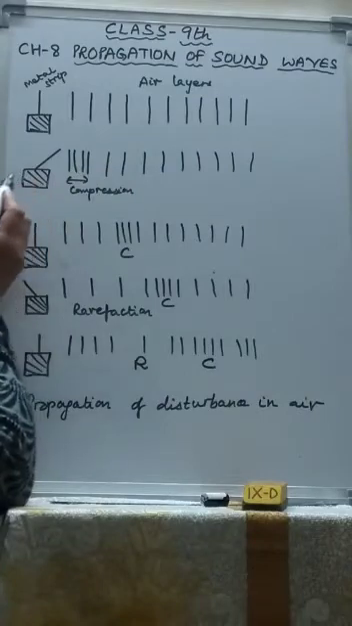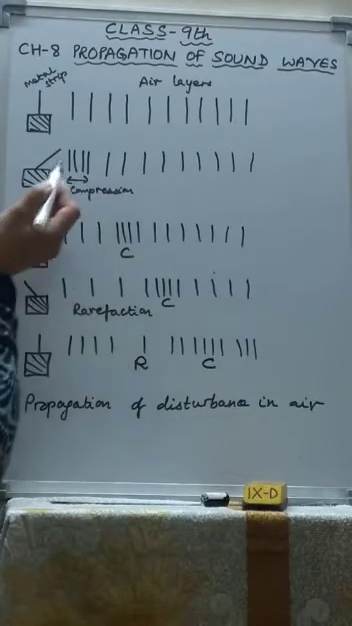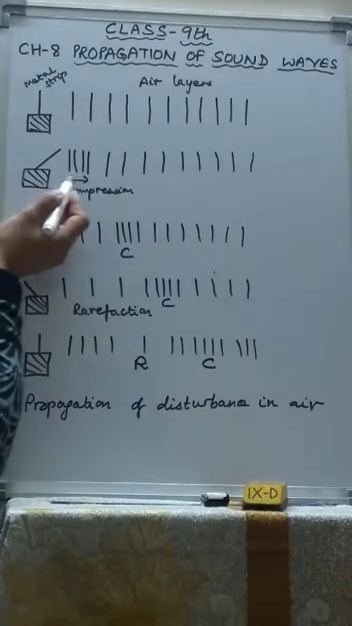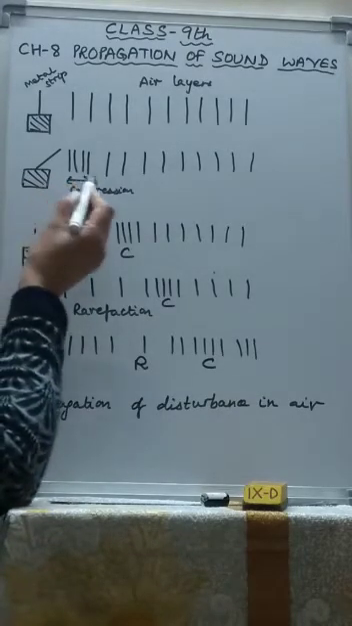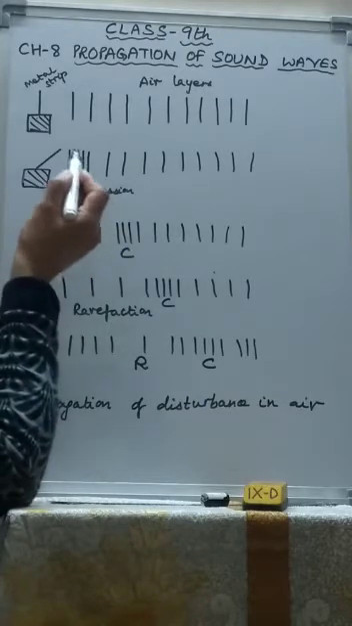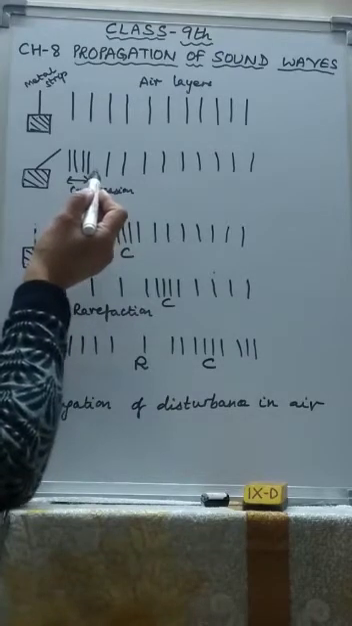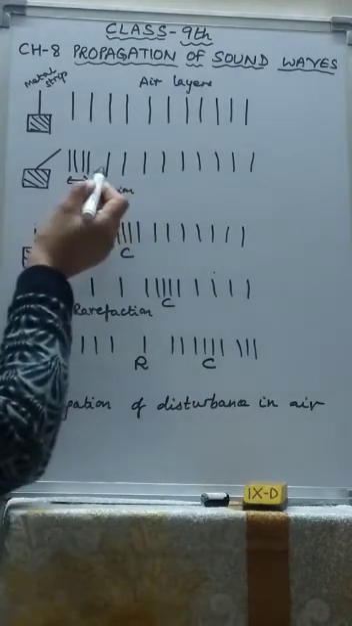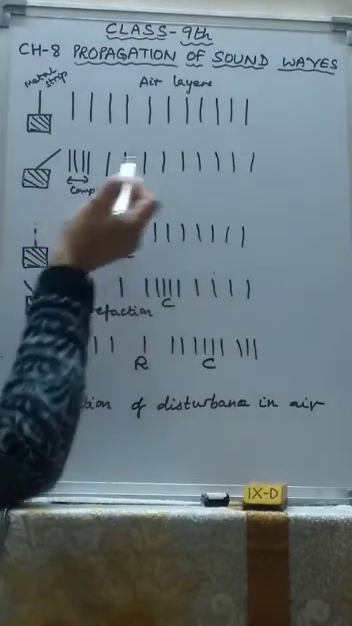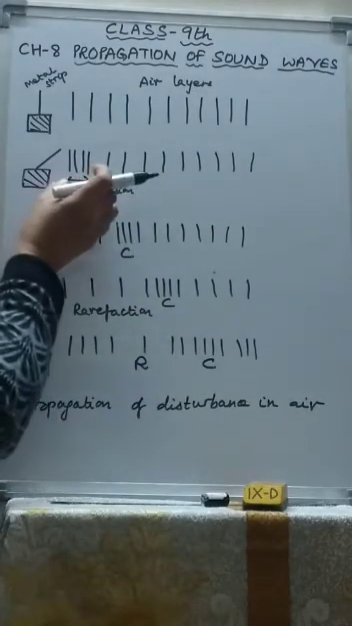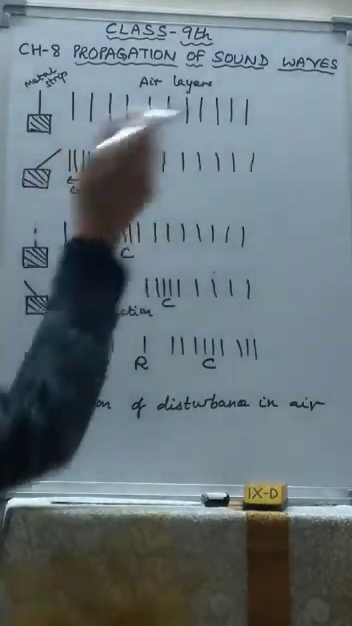Now, as the strip moves to the right, it pushes the particles of air in layers in front of it. So the particles of air in these layers come closer to each other. That means they get compressed. This region, where the particles of air come closer, is called compression. The particles of these layers, while moving towards right, push and compress the layer next to them, which then compress the next layers, and so on. Thus, the disturbance moves forward in the form of compression.